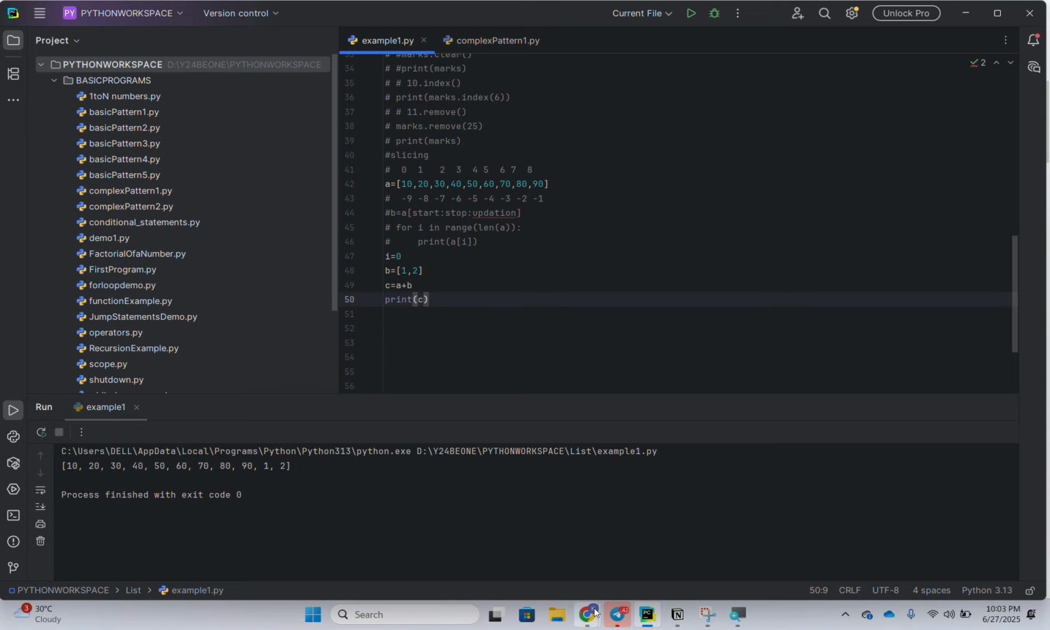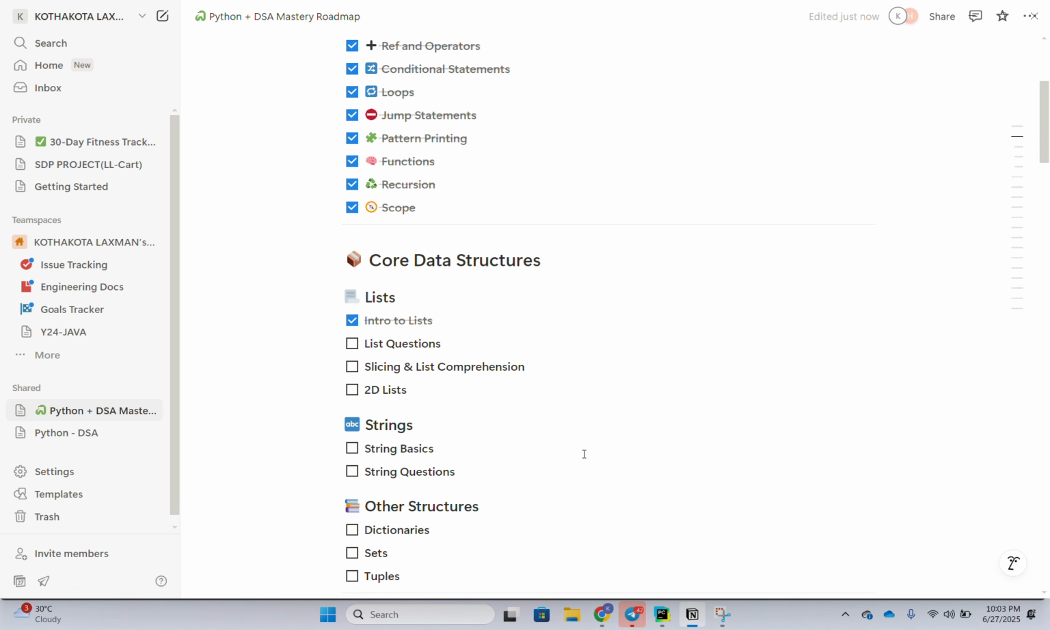I'll close. So slicing is done, and I discussed basic questions. If you want, I'll discuss many more questions. As of now, since time permitted, I completed these three main topics. In the coming session, I'll try to cover 2D lists. I'll go in order. I'll cover dictionaries, sets and tuples, followed by strings.